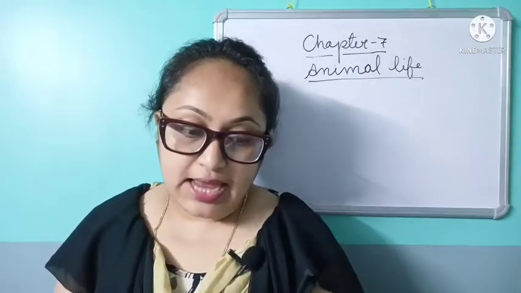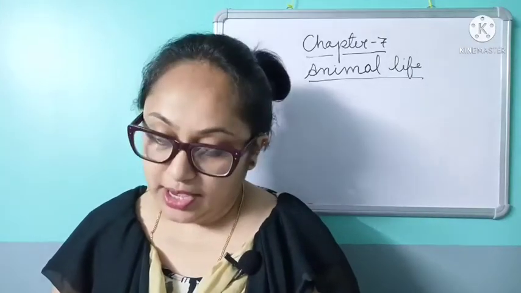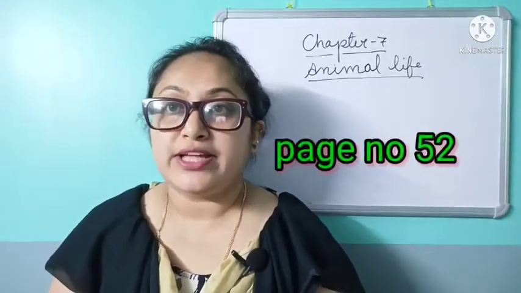Students, take out your EVS book. Take out page number 49, that is chapter 7, Animal Life. We have already completed some of the portions, isn't it? Including different methods of breathing, and animals that eat other animals, okay? Today we'll start different methods of moving. That is on page number 52. So, students, take out page number 52.